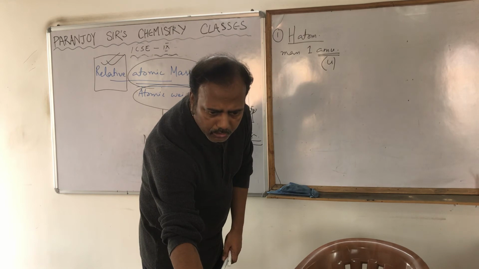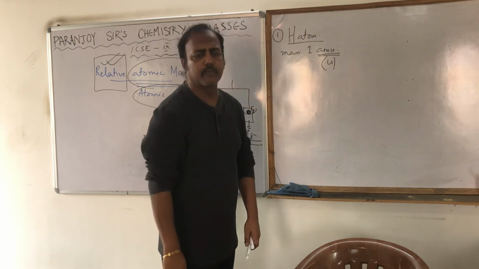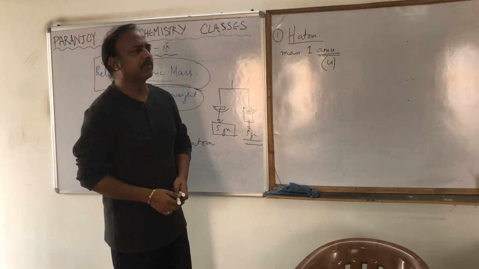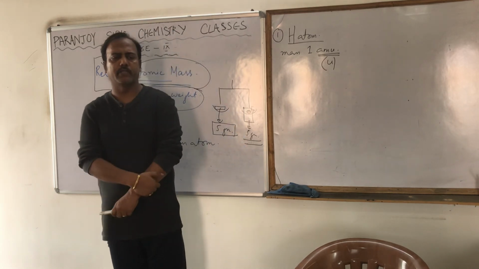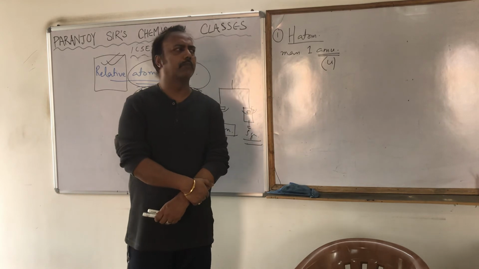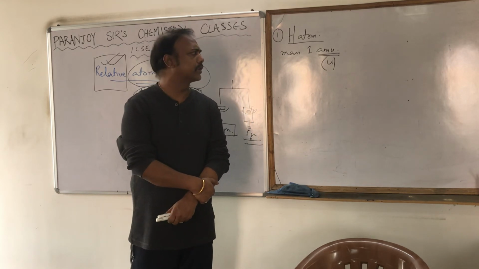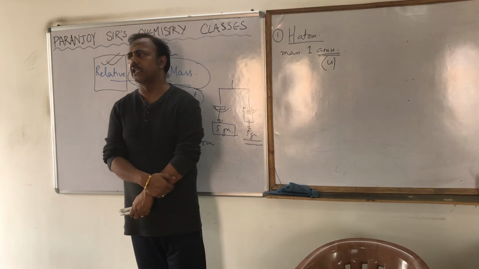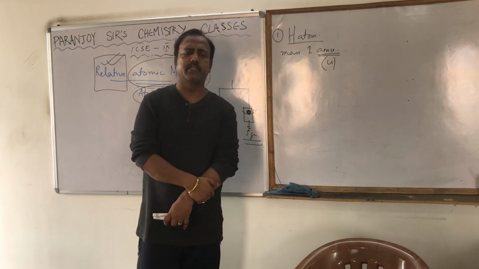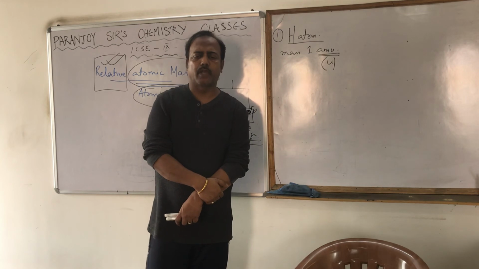But what we are going to see is how, by using that engineering, the atomic masses are measured.